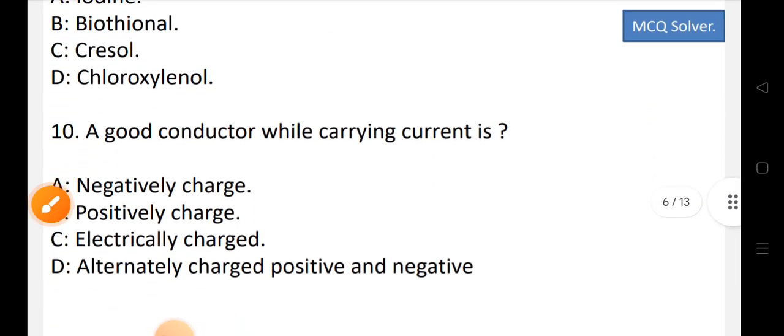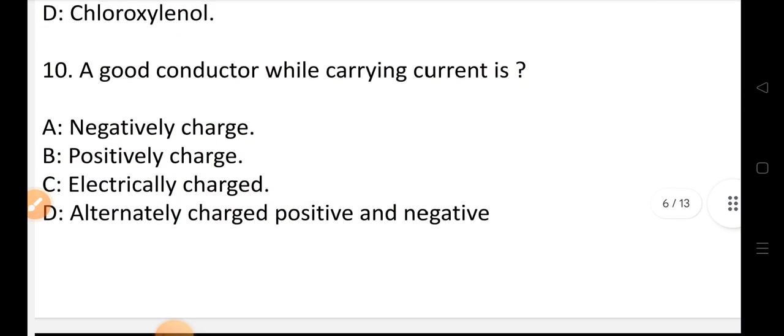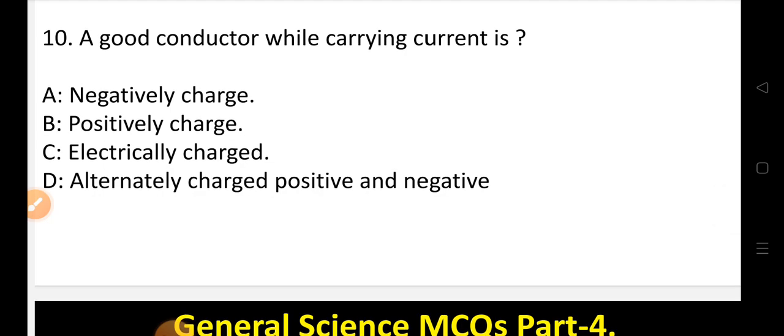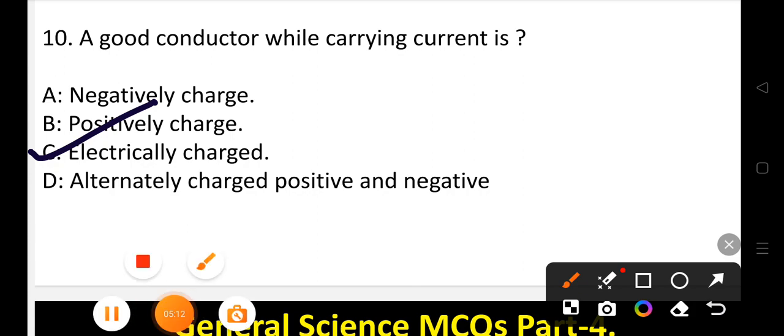Now let's move to question number 10. A good conductor while carrying current is. Options are option A negatively charged, option B positively charged, option C electrically charged or option D alternately charged positive and negative. So a good conductor while carrying current is, the correct option is option C, that is electrically charged. So C is the correct option.